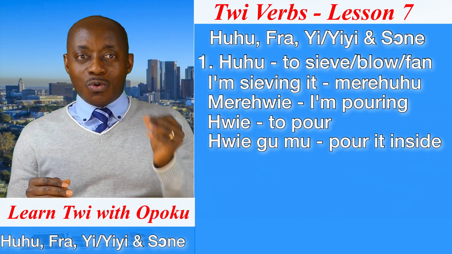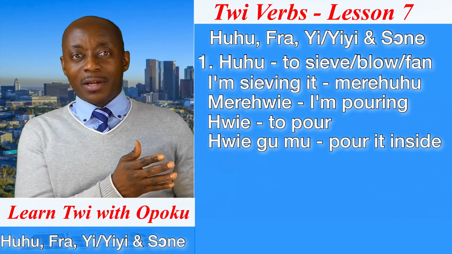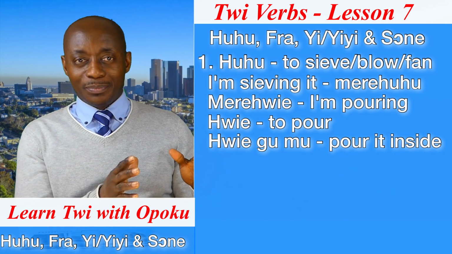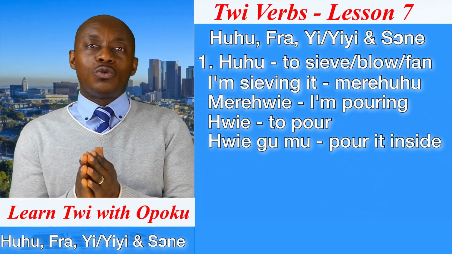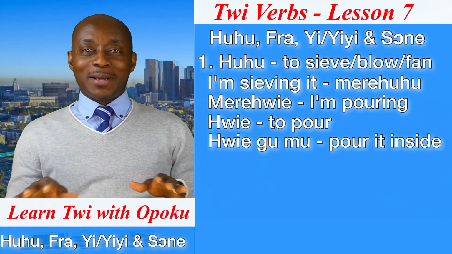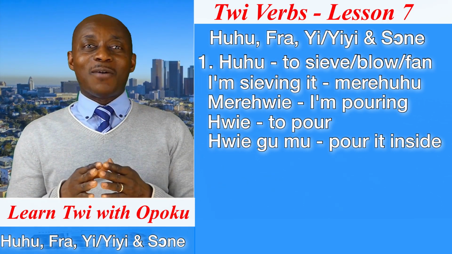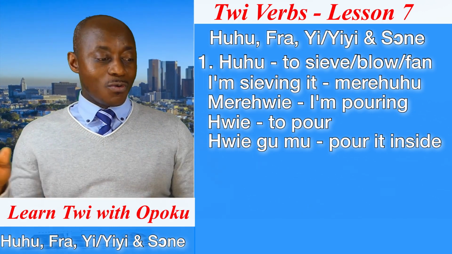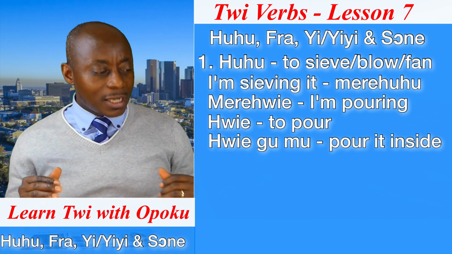So when we say huhu, as I've told you the first meaning, it could mean to sieve something. But it could also mean to blow something. So the particles here, I'm going to blow them. In Twi, I will say me huhu, me huhu. Particles in our hand. So right now, what am I doing?